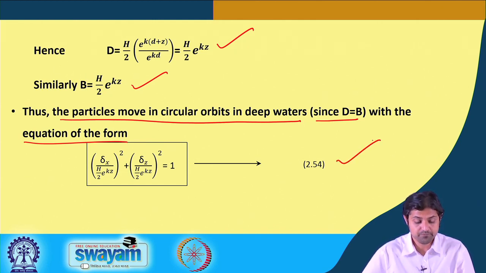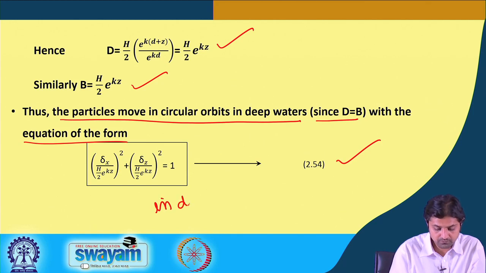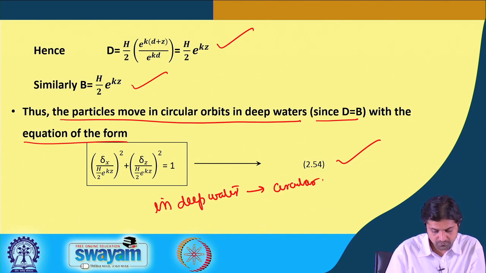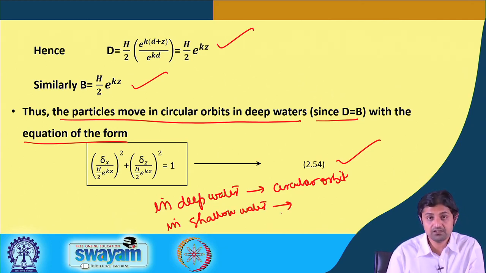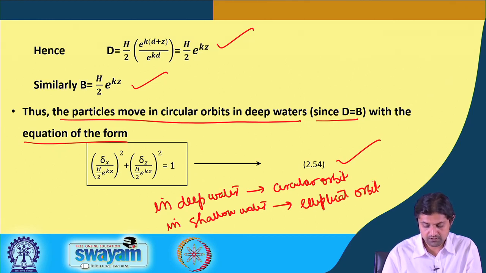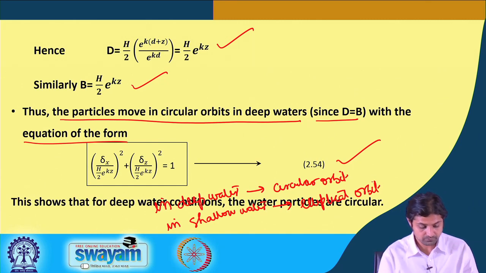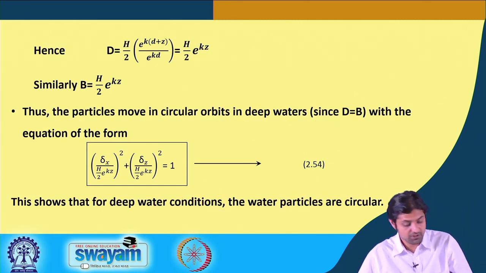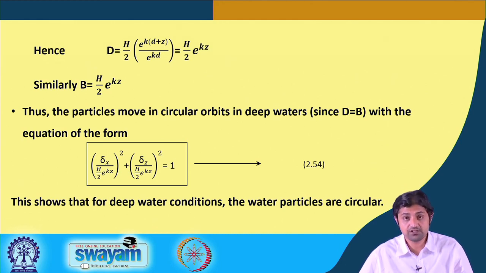All right. See, these things are very important. These are the type of questions which you can expect. What type of orbit in deep water? Then you have to mark the correct one as a circular orbit, not an elliptical orbit. Okay. This shows that for deep water condition, the water particle trajectories are circular.